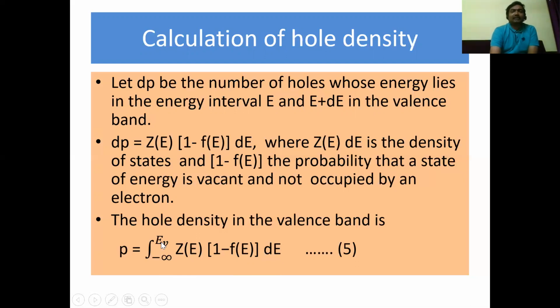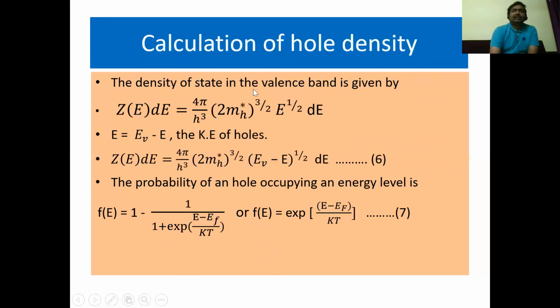Ev is the highest energy level in the valence band. The density of states in the valence band is given by Z(E) dE equal to 4π by h cube into (2 mh star) whole power 3/2 into E power half into dE. Here mh star is the effective mass of the hole. Now by applying this formula to the valence band, this E value will be converted to Ev minus E, where Ev minus E is the kinetic energy of the holes. Z(E) dE is now converted to 4π by h cube into (2 mh star) whole power 3/2 into (Ev minus E) whole power half into dE.